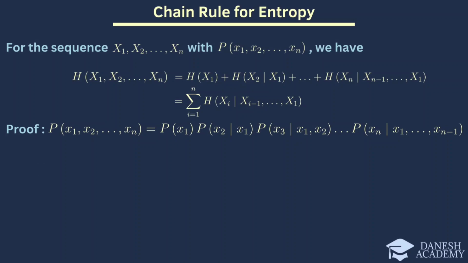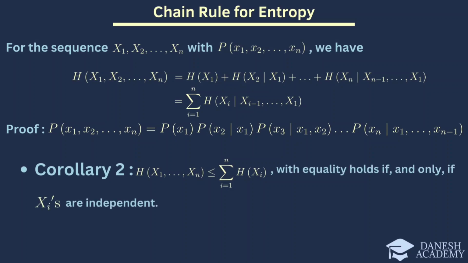We also have corollary 2 as follows, with equality holding if and only if the xi's are independent. This corollary highlights that the total entropy of a sequence of independent random variables is simply the sum of their individual entropies.